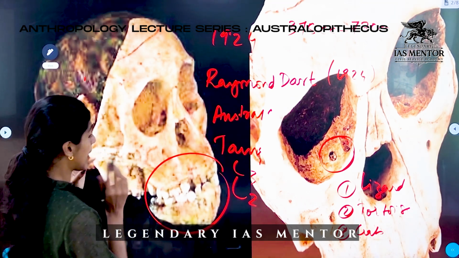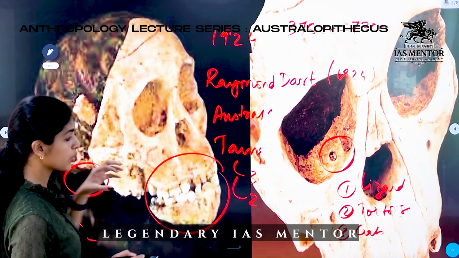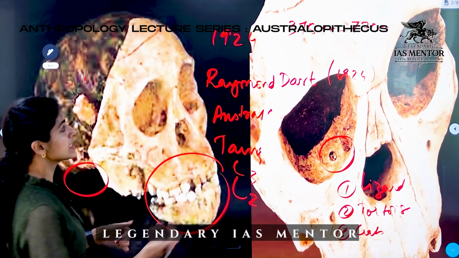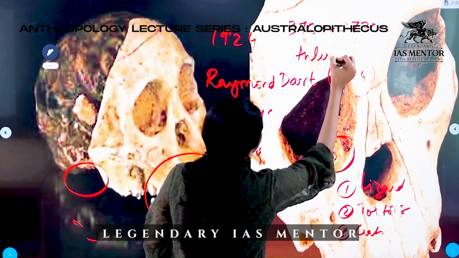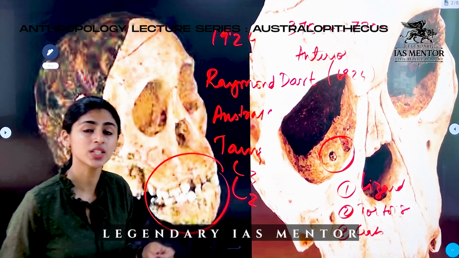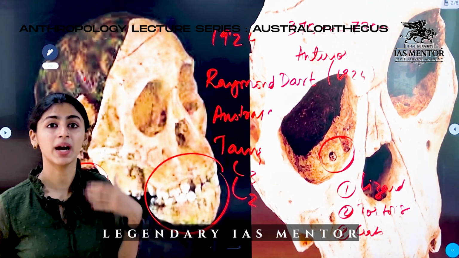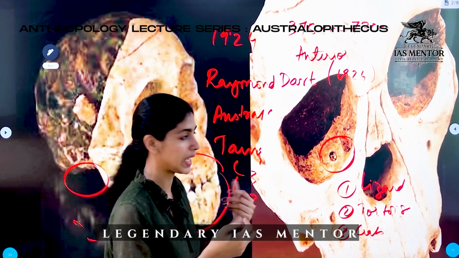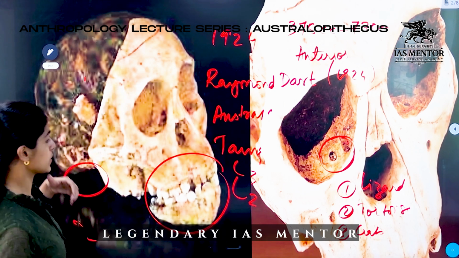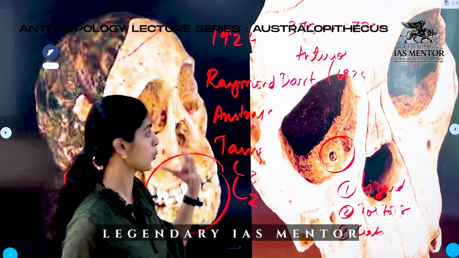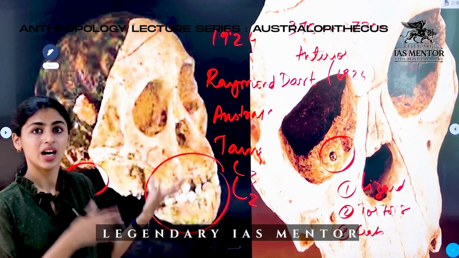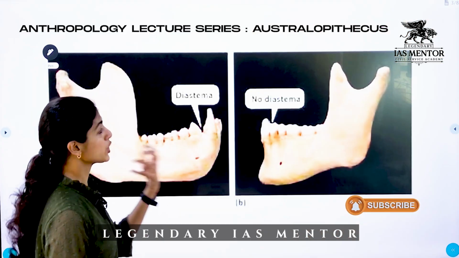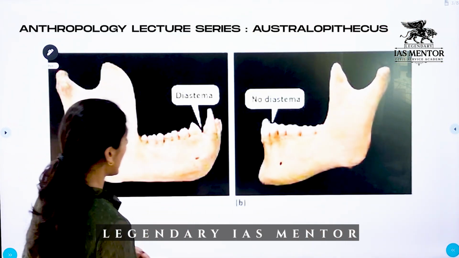And then there was the foramen magnum. Here we have the foramen magnum. This is the hole through which our spinal cord passes. This foramen magnum was placed forward in the anterior position. As we have seen earlier, when foramen magnum is in the anterior position, it means the species will have a bipedalism mode of transportation. The head would be straight and not slanting as we see in apes. So foramen magnum's position and the dental features is what made Raymond Dart say this is a link of humans. This is a missing link between apes and humans. So one unique feature of the dentition is the absence of diastema.